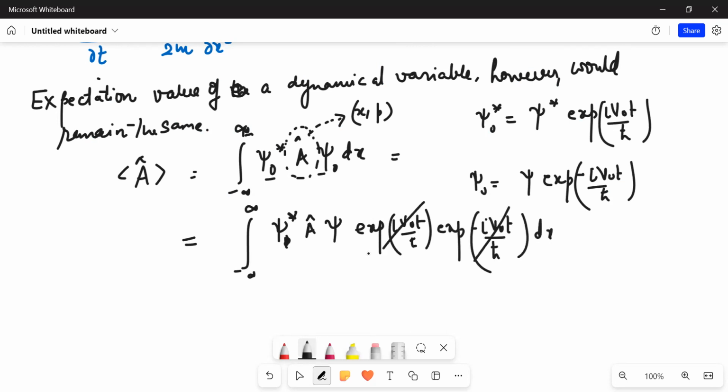So basically, what will happen? This will get cancelled, and you will get this with your older wave functions. Both of them are the same. So a constant potential is added, let's say v naught. No doubt, the wave function would change: the older wave function times an exponential time-dependent factor. But by evaluation of a dynamical variable, because of this conjugate thing, psi star times psi naught is simply psi exponential minus iota v naught. Overall, the expectation value remains invariant to this change. Okay, this is another important point that one should remember.